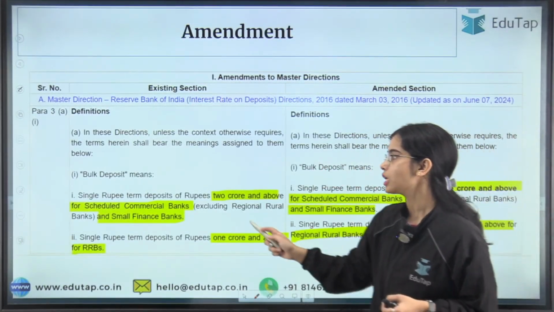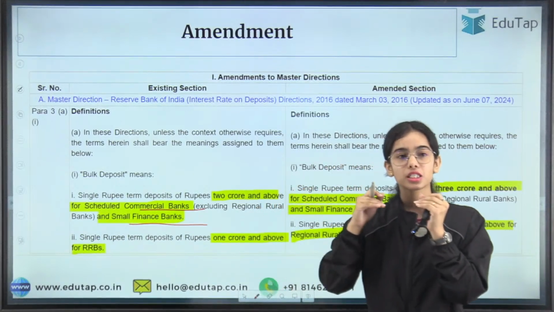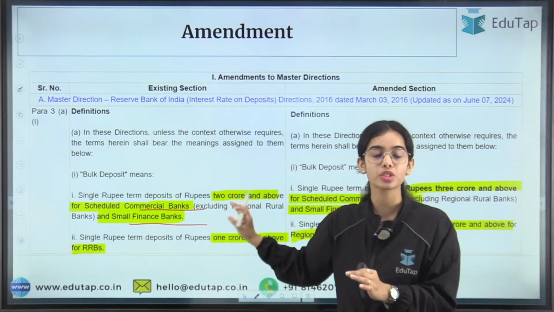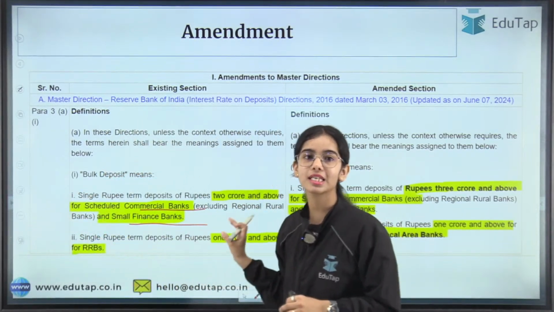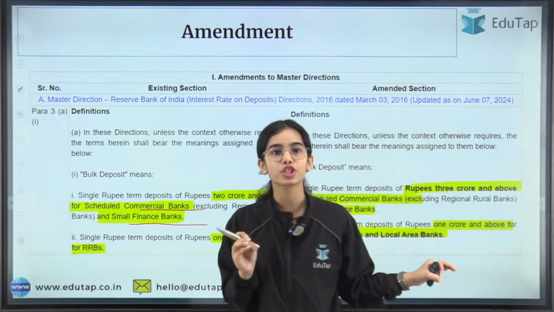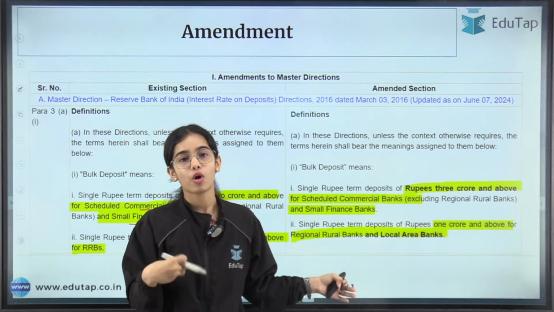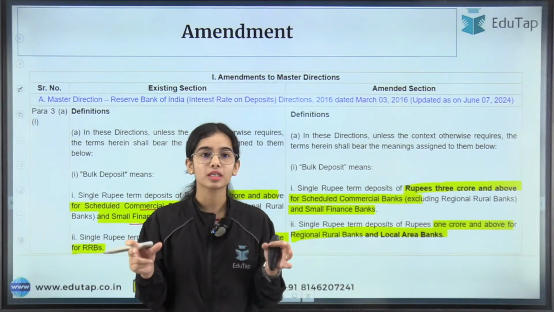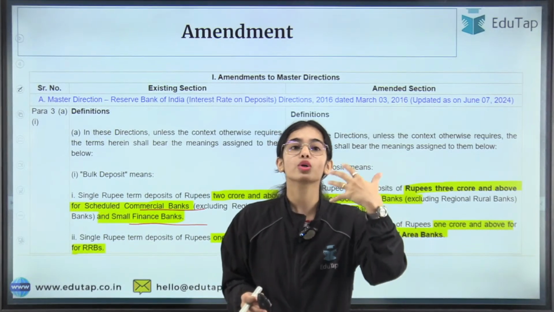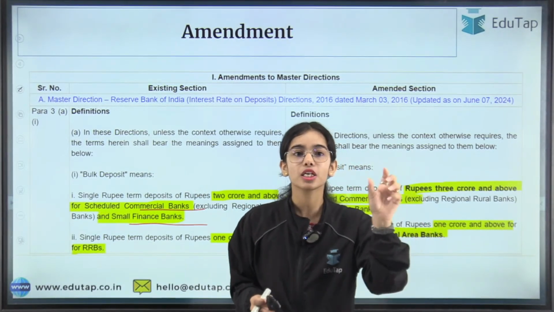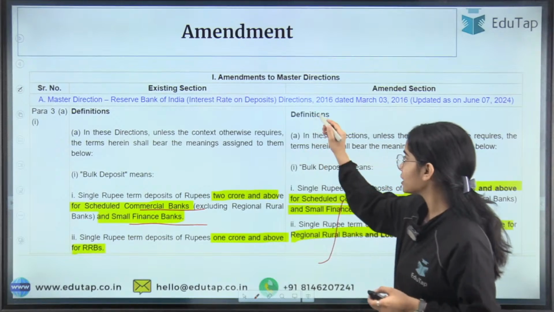So here you can see that before, for the scheduled commercial bank excluding RRBs and the small finance bank, the limit was 2 crores, but now it has been increased to 3 crores. For the regional rural banks the limit was 1 crore, and it is still 1 crore only, and for the local area banks also the limit has been defined as 1 crore. Single rupee term deposit means that if you are doing one FD with the regional rural bank that is more than 1 crore, then it will be considered a single rupee term deposit or single rupee bulk deposit. Okay, so this is the idea regarding the bulk deposit.